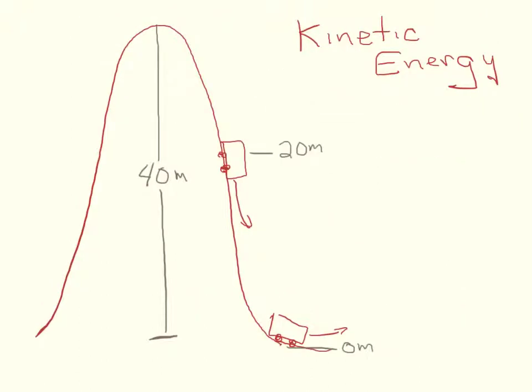So now somebody pushes our cart down the hill. As our cart begins moving, that potential energy is being turned into kinetic energy. And we find kinetic energy using the equation: kinetic energy is equal to 1/2 times mass times velocity squared. So, let's take a look at a couple of things.